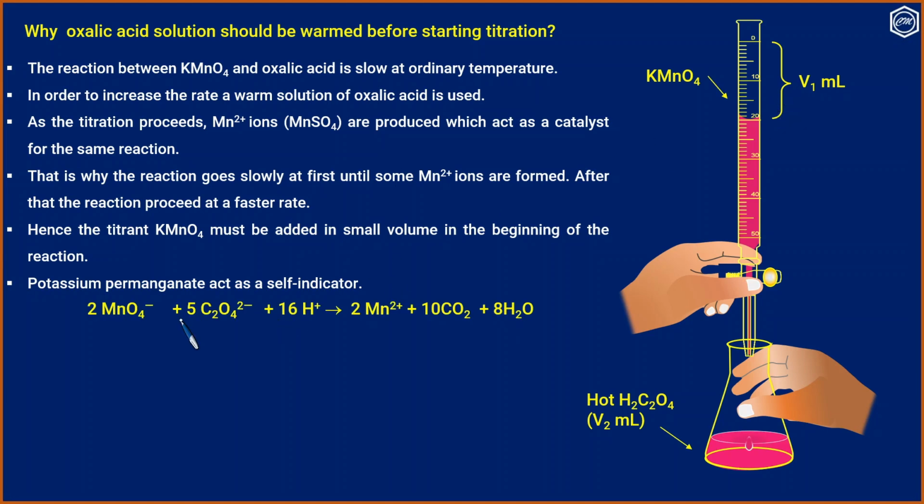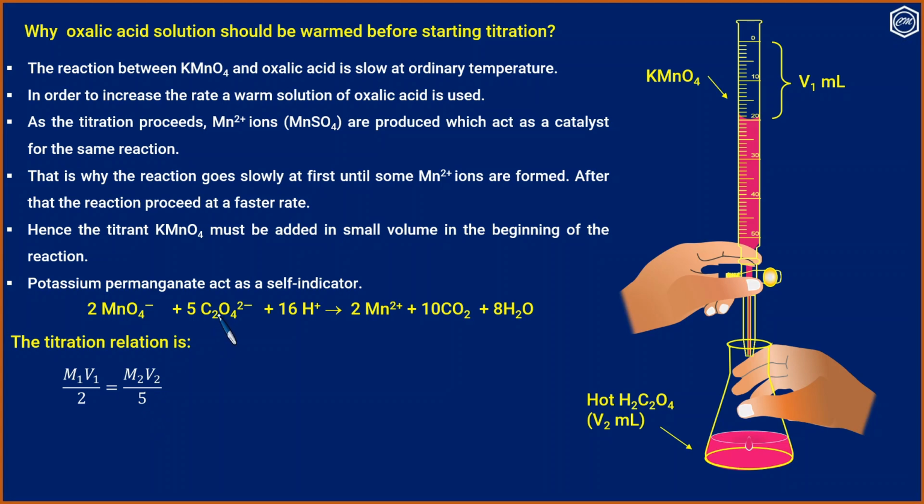The balanced equation for the reaction is 2MnO4 minus plus 5C2O4 2 minus plus 16H plus giving 2Mn2 plus plus 10CO2 plus 8H2O. So the titration relation will be M1V1 by 2, where M1 is the molarity of permanganate and V1 is the volume of permanganate, equal to M2V2 by 5.